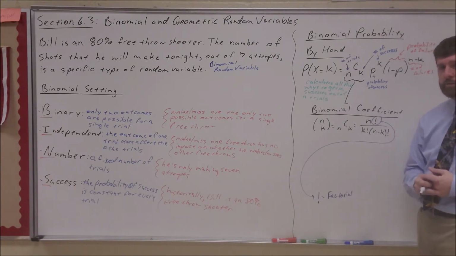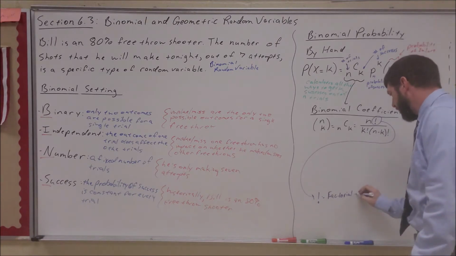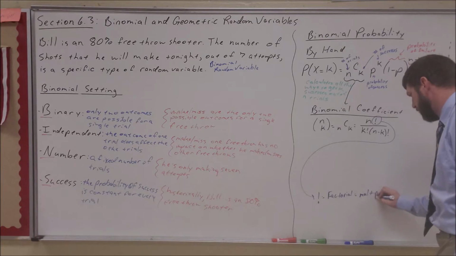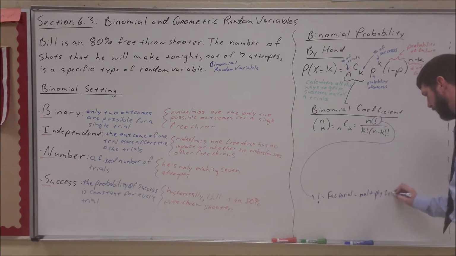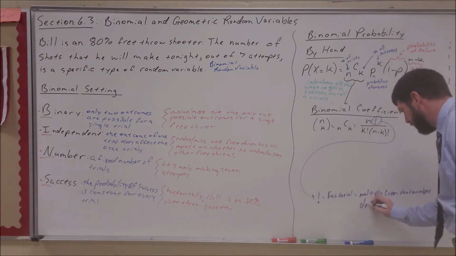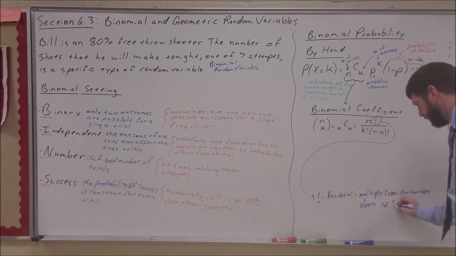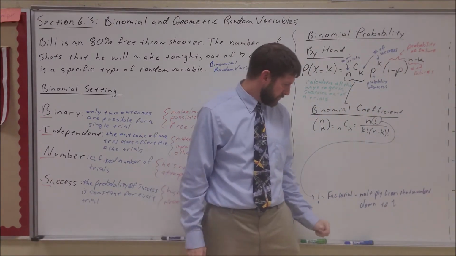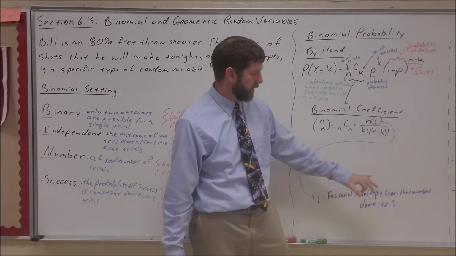Factor means multiplication. So factorial just means multiply from that number down to 1.